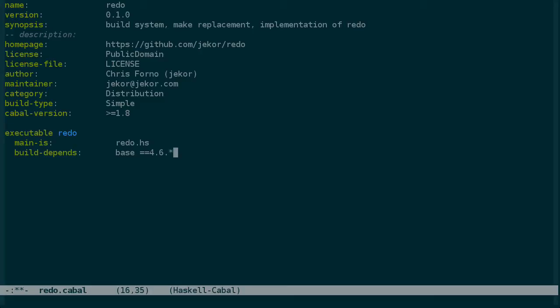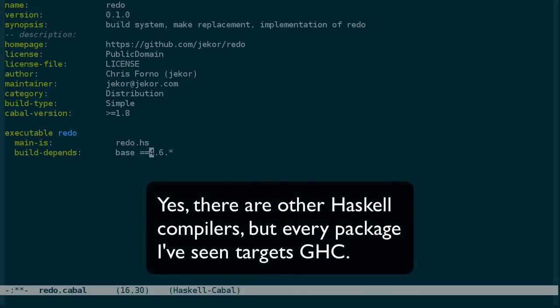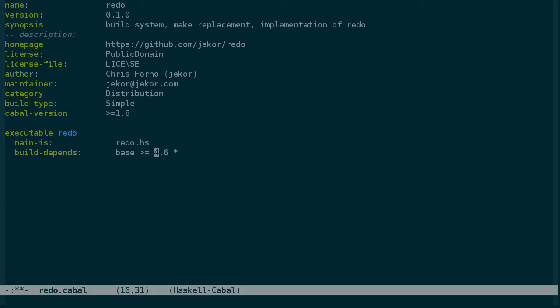And then we have a list of dependencies here. And base is basically what comes with GHC. It's the very basic libraries that change each time the GHC compiler gets updated. And generally, there aren't backwards incompatible changes between minor versions. So I'm just going to say that we need base 4 or greater. There's not really a good way to test if this is working on all versions of base 4.